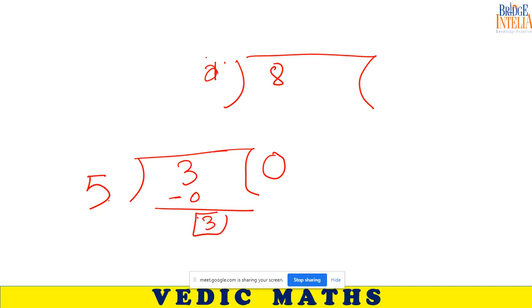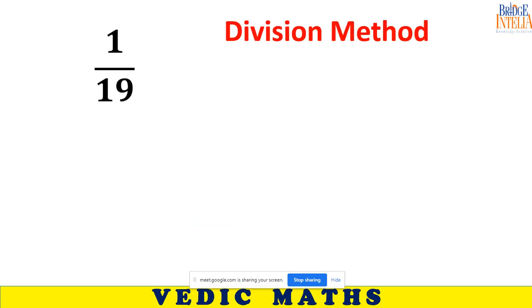Do you understand that 0 is the quotient and 3 is the remainder? Are you able to understand this? Students? Yes. So now instead of solving this, I will get to the answer by using these two numbers.